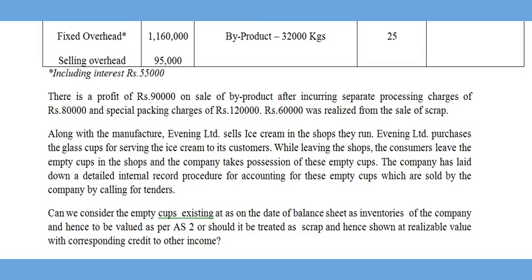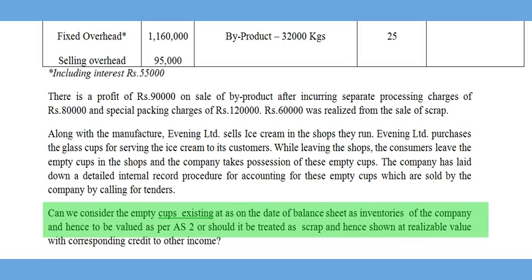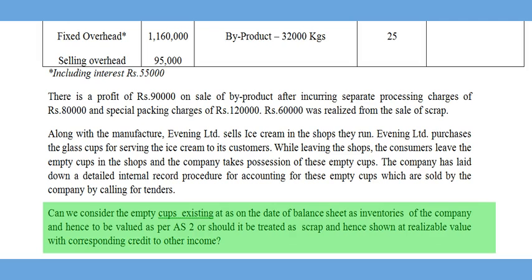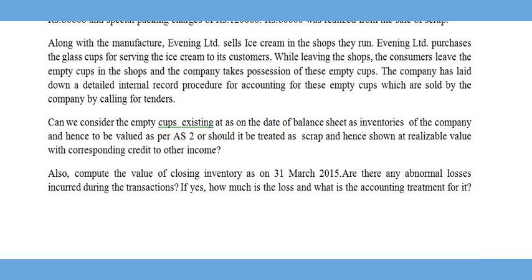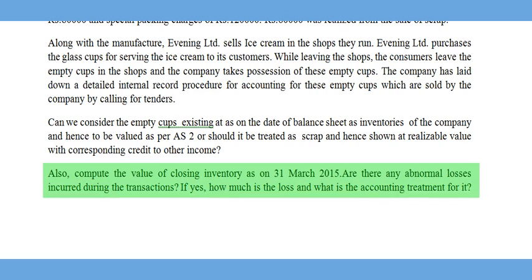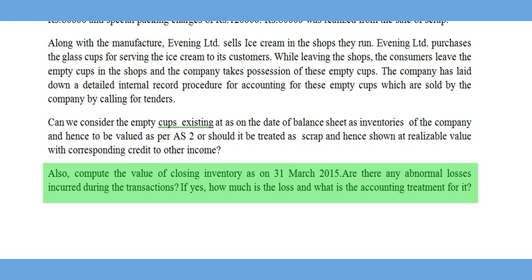Can we consider the empty cups existing as on the date of balance sheet as inventories of the company and hence to be valued as per AS2, or should it be treated as scrap and hence shown at realizable value with corresponding credit to other income? Also, compute the value of closing inventory as on 31st March 2015. Are there any abnormal losses incurred during the transactions? If yes, how much is the loss and what is the accounting treatment for it?